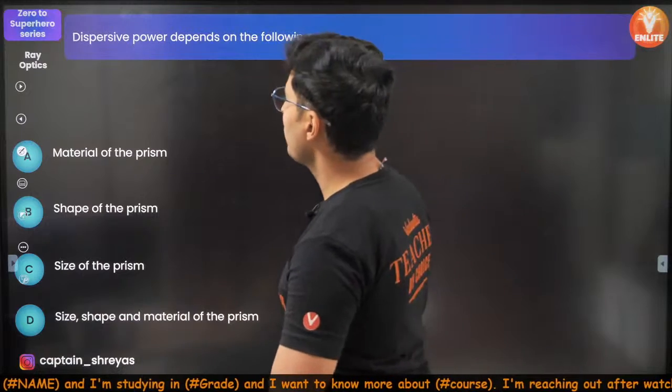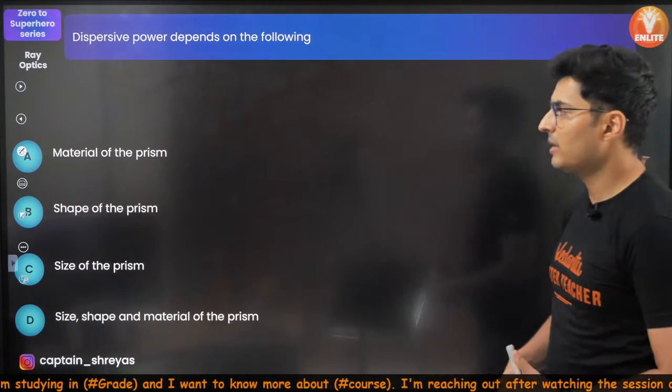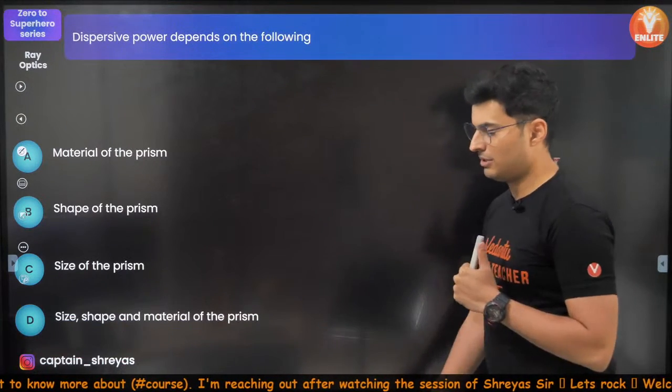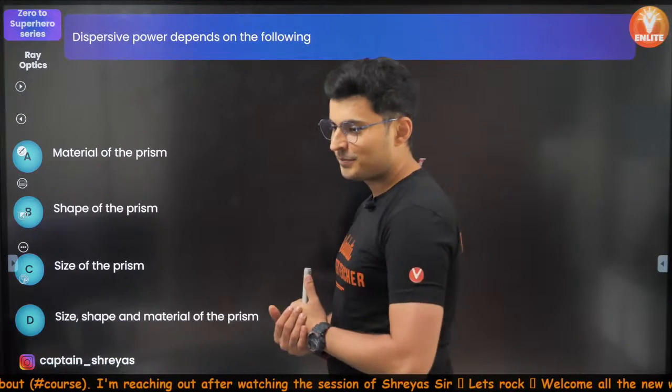Anyways, dispersive power depends on the following: material of the prism, shape of the prism, size, shape, and material of the prism. Let's see how many of you can get this.